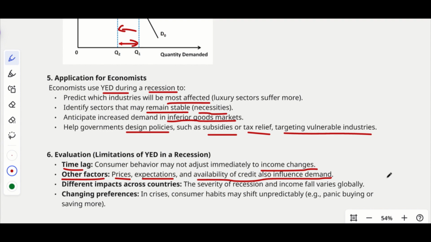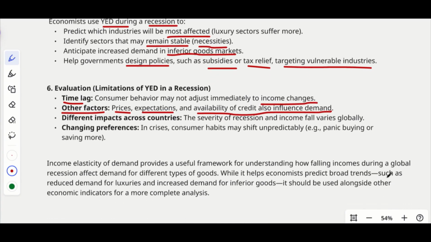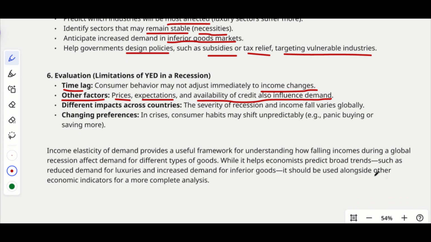Sometimes, if you're able to get a lot of credit, like through credit cards or loans, it may not affect your consumption pattern, because the money is available for you. And there will be some expectations, like how long the situation could go on, so we may not be bothered much about this. Also, sometimes the prices fall, right? So when the income falls, if the prices are also falling, it may not change the consumption pattern. Then it has a different impact across the country. So the impact won't be the same everywhere.